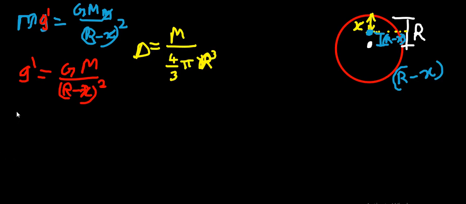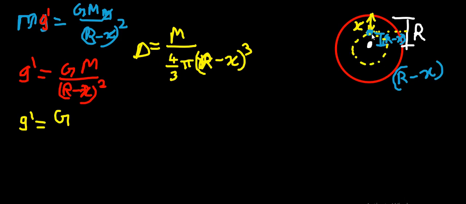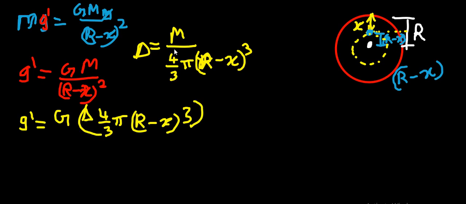So instead of writing m, I am just going to write G dash is equal to capital G. Here again, I have just missed the thing. So r minus x whole cube, here r minus x whole cube. So I'm just taking only this circle, this part of a sphere. Now instead of m I can write delta 4 by 3 pi, r minus x whole cube. This is going to be the mass m from the above equation.